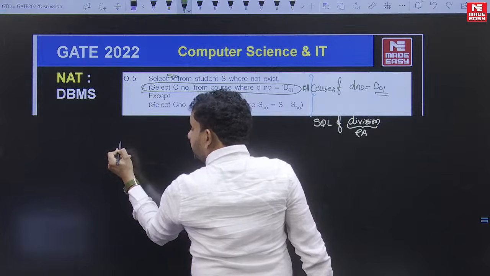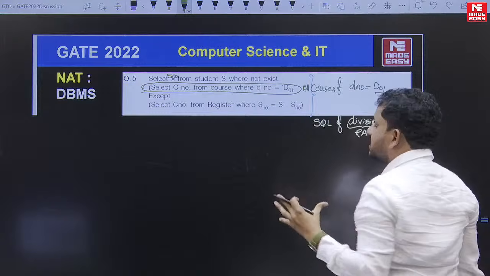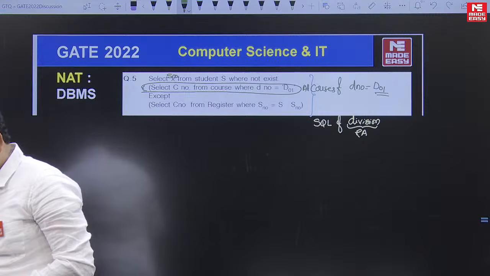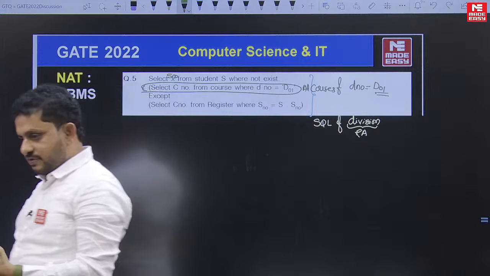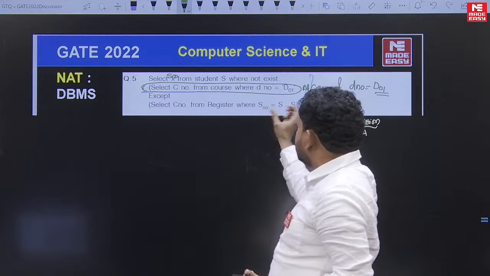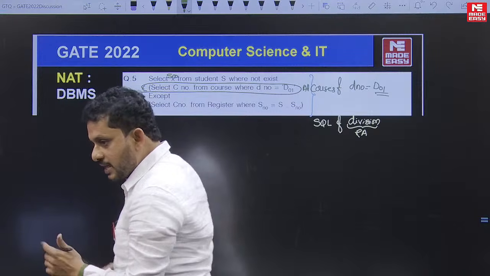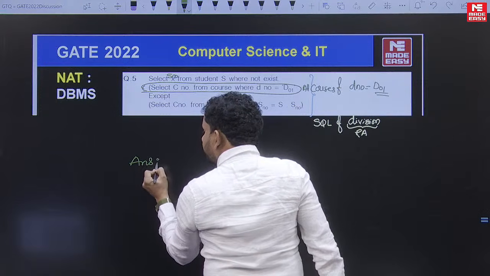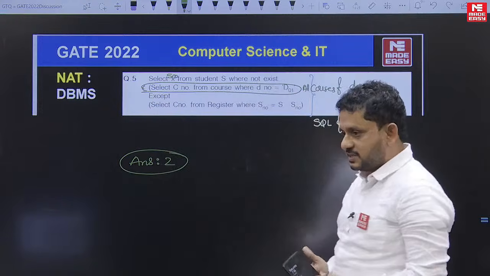I didn't provide the options for this numerical type question because the data is wrong and the numerical values are different. So let's just post your answers; if the majority give one answer, because the data for the student relation and those data records are not properly given. Many are saying the answer is 2. So definitely there is no chance of a mistake in this question.